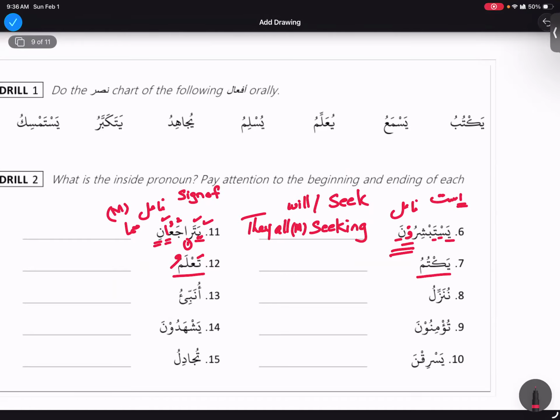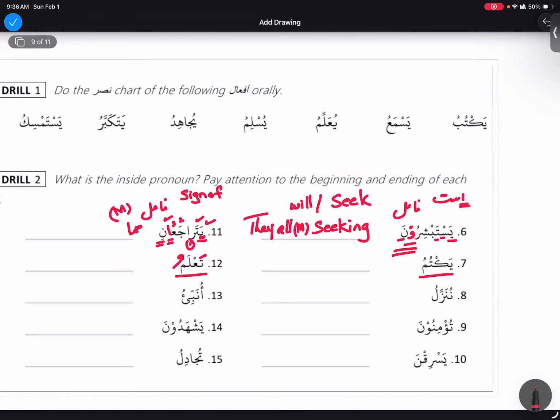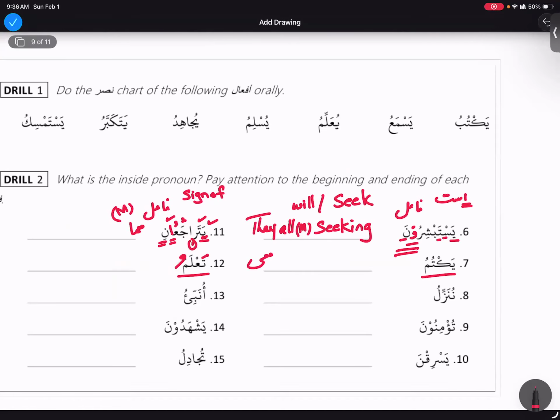That could be hiya or anta. So we need to know that. If it is hiya and anta, how are we going to differentiate? The context is gonna help us out.